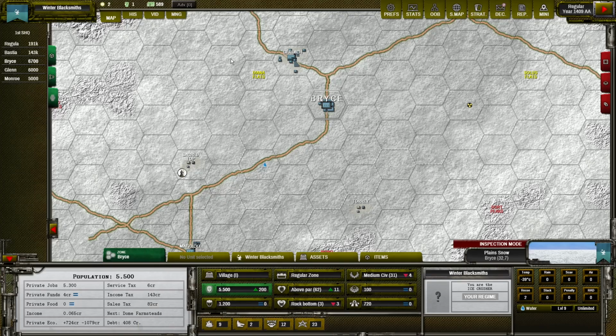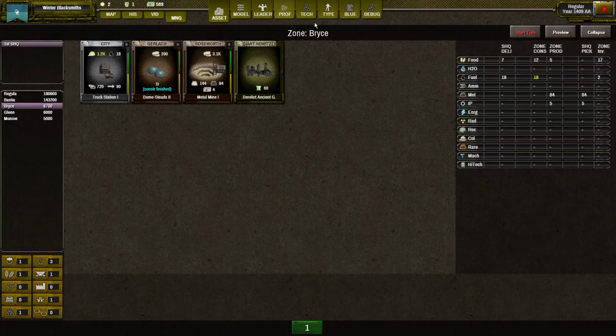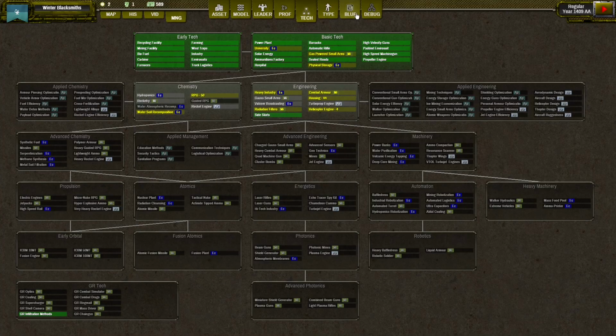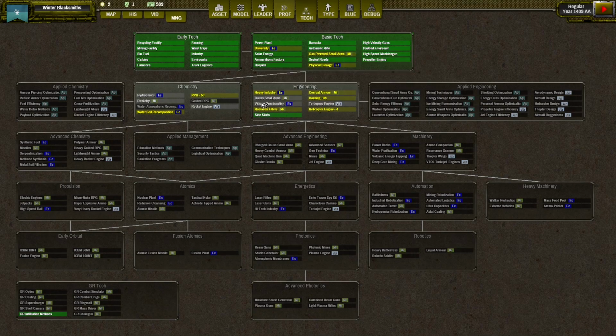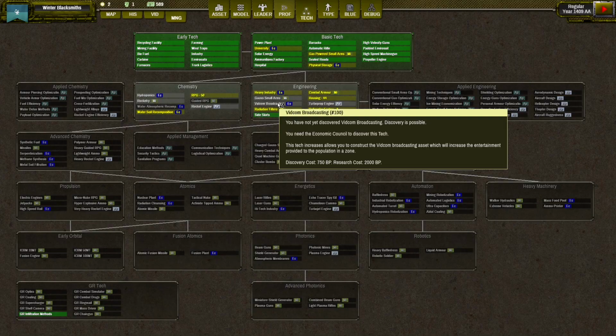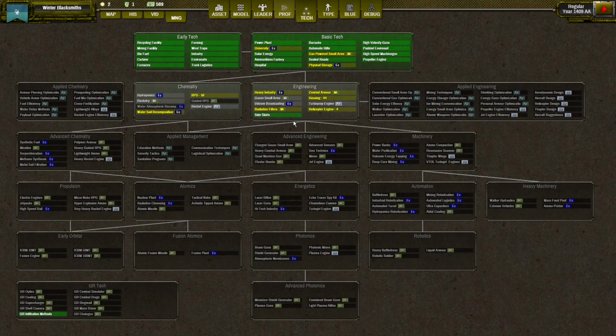And to build public quality of life buildings, you need to have proper technologies. So if we go to technologies, you can see that here there are barracks, here hospital, here university. I discovered university, but still I need to research it. And there is also Vidcom Broadcasting, which is increasing the entertainment. Please remember that there is also a special group of technologies called applied management, and those are linear technologies which are increasing the output of our quality of life assets.